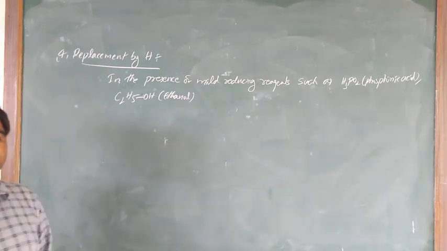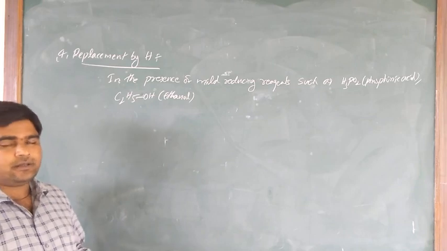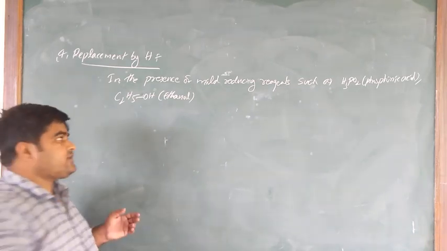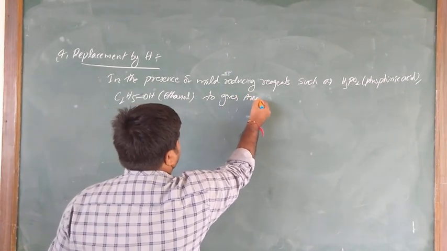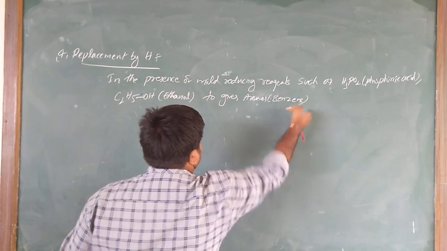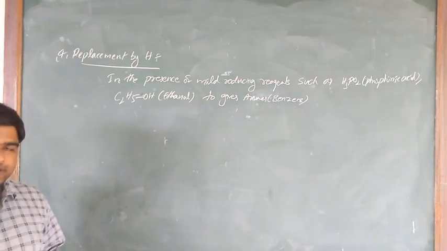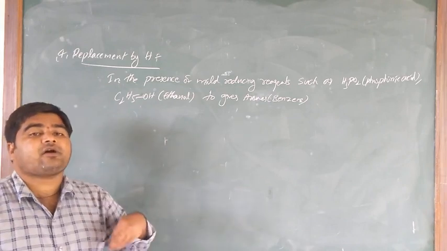To give arenes, that is benzene. Arene is benzene. So the reducing reagents themselves get oxidized.